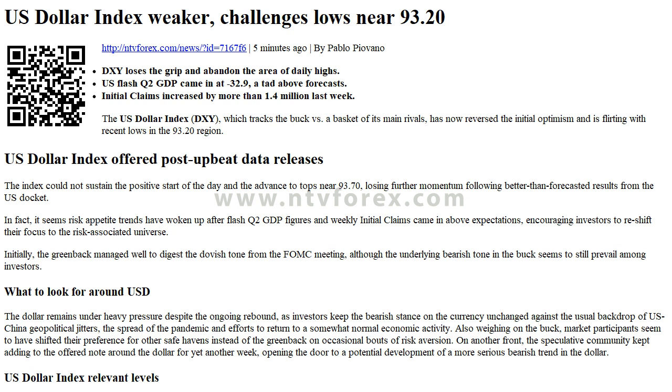On another front, the speculative community kept adding to the offered note around the dollar for yet another week, opening the door to a potential development of a more serious bearish trend in the dollar.